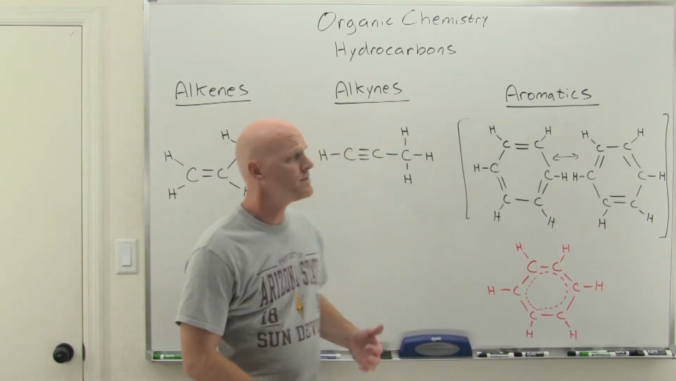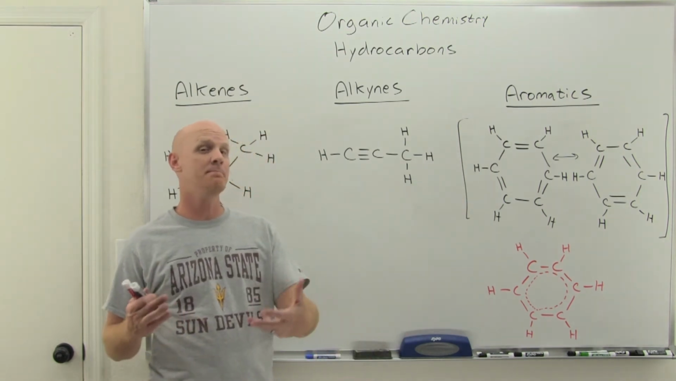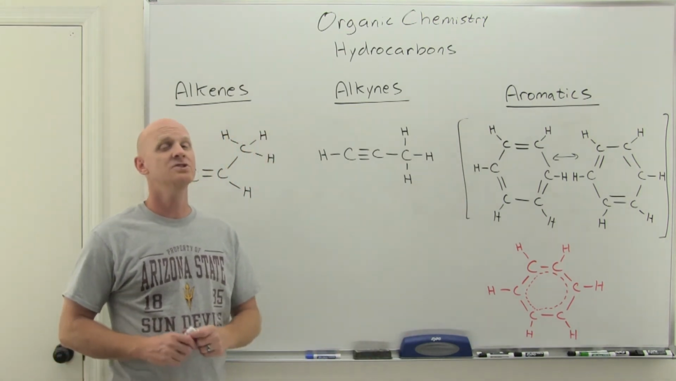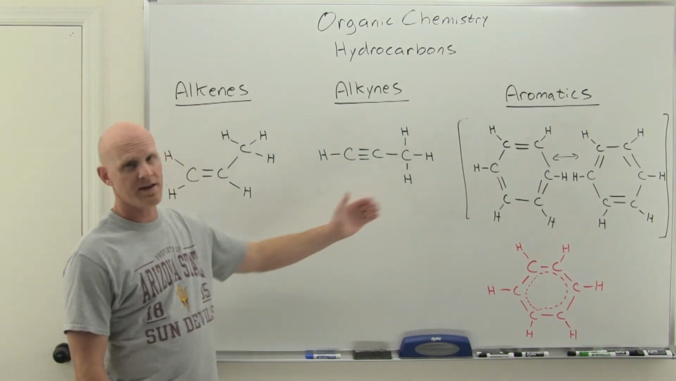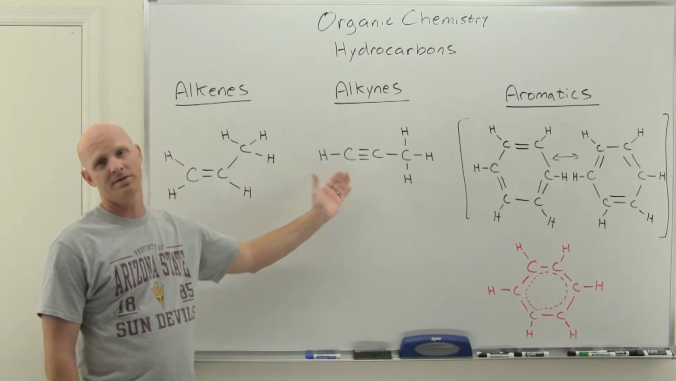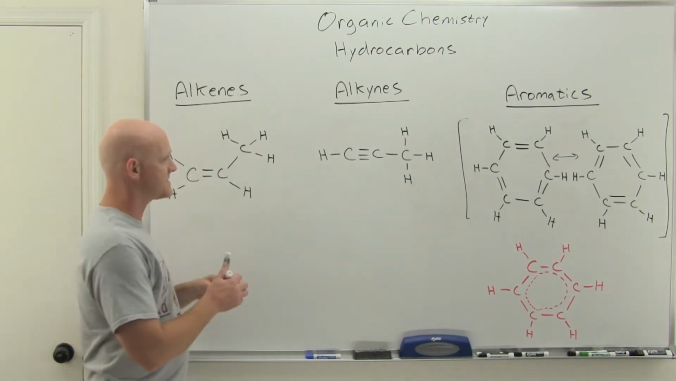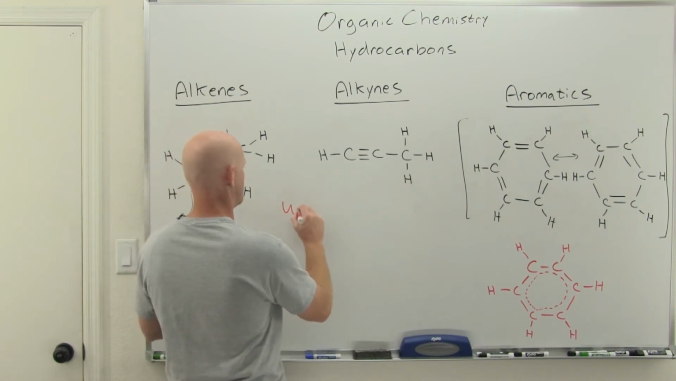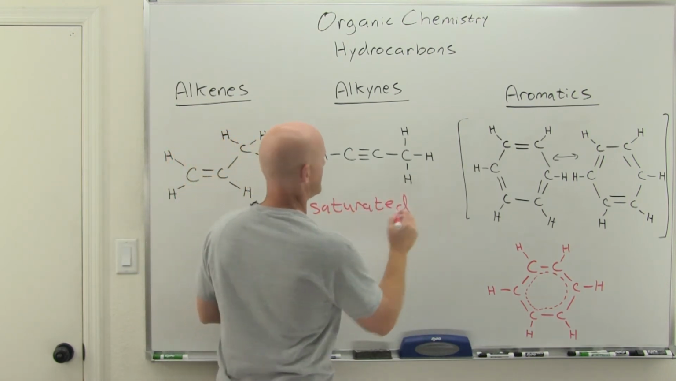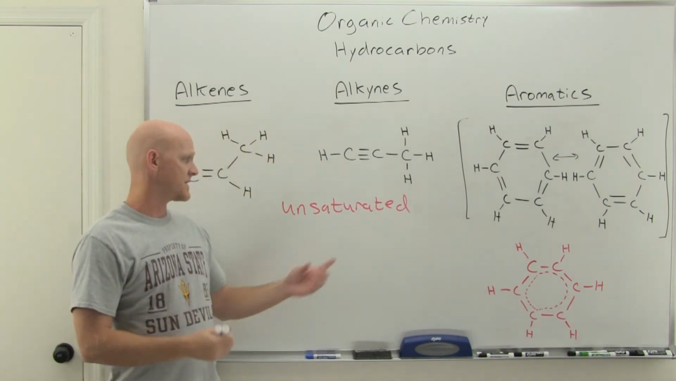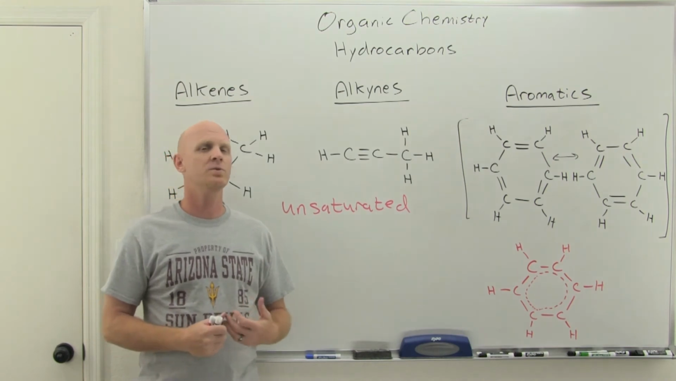Cool, you should notice that all of these do have pi bonds, and having pi bonds, they don't have the maximum number of hydrogens like the straight chain and branched alkanes would. And whether they've got a ring or not, like the aromatics, they've all got pi bonds, and they're never going to have that maximum number of hydrogens. And so we say that these are all unsaturated.